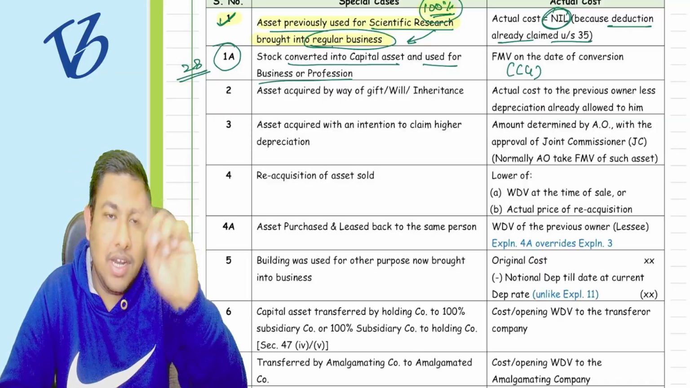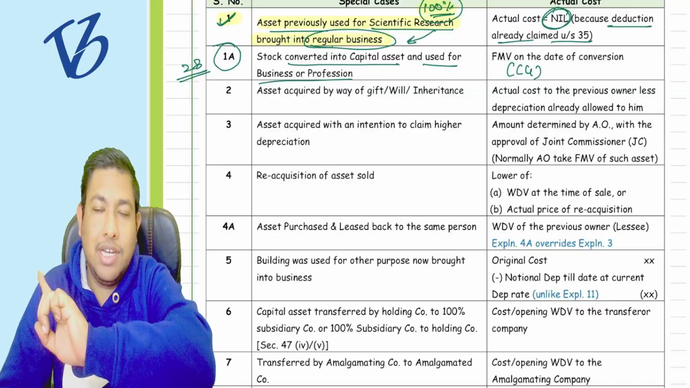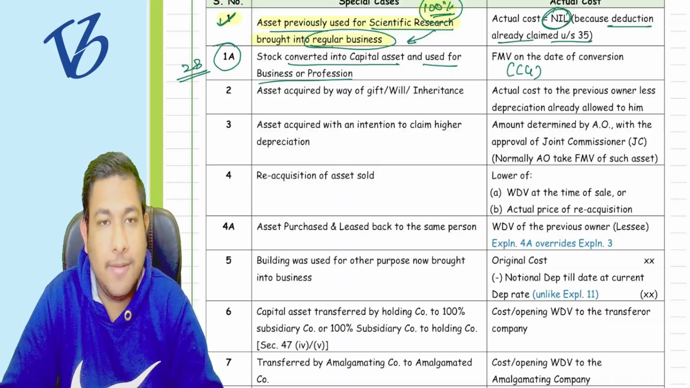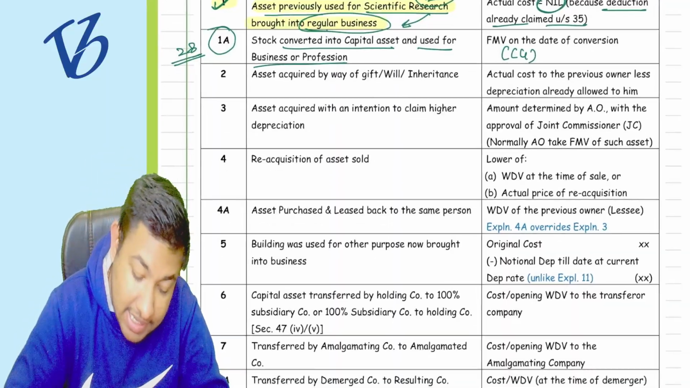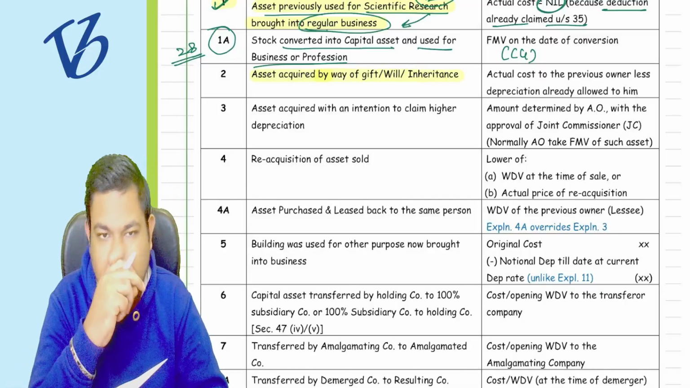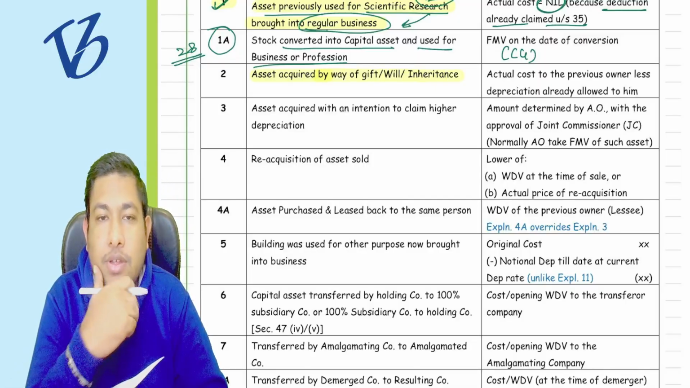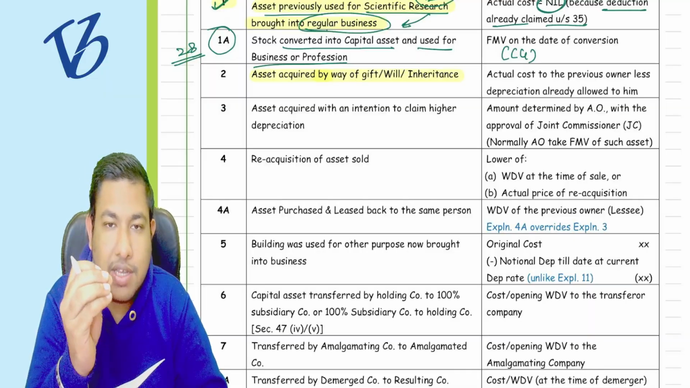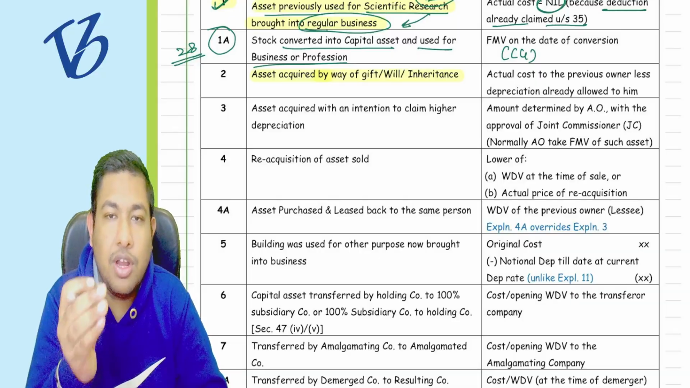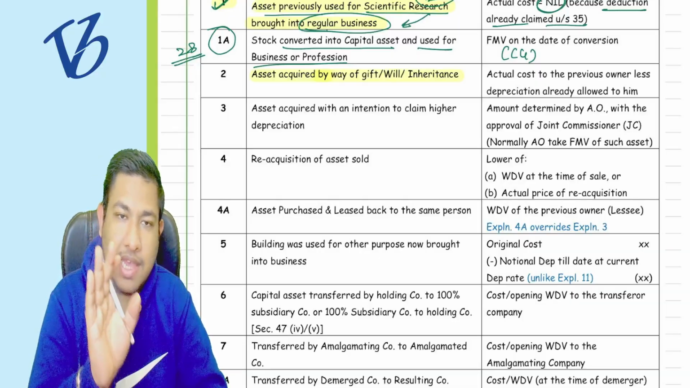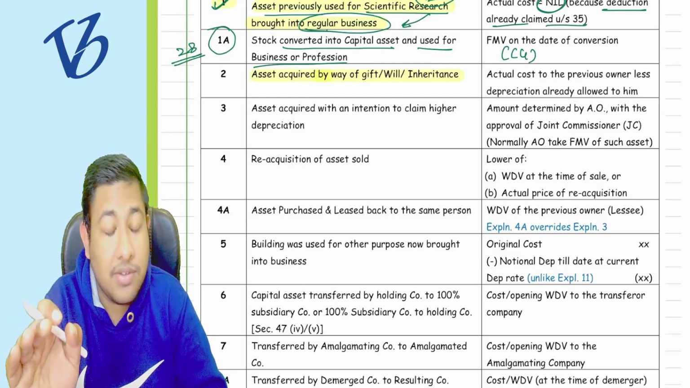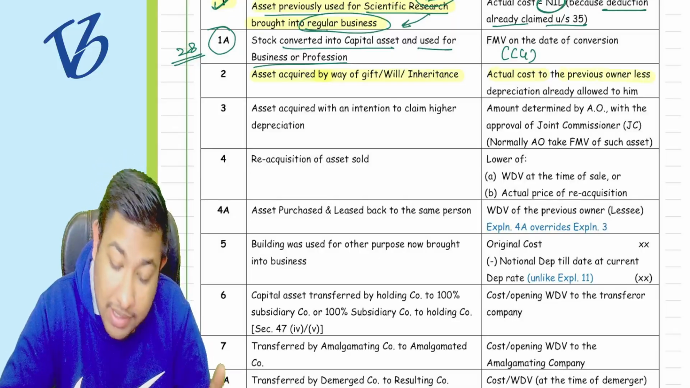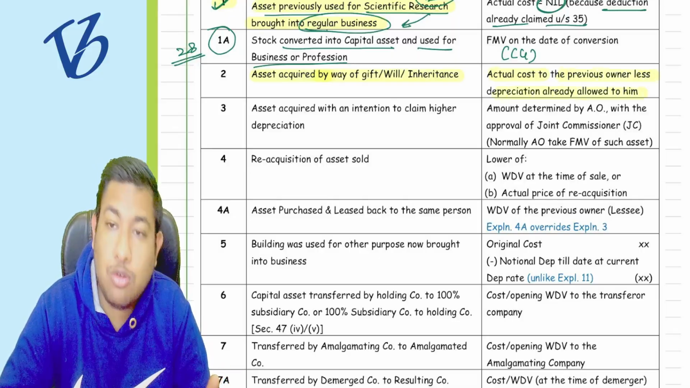Then we'll interlink all those provisions, so that after reading the particular provision of capital gain, you see this part is complete, this part is complete. Now, asset acquired by way of gift, will or inheritance. If your father gives you some asset as a gift, or in a will or inheritance, and you put that asset to use in your business, then the actual cost to your father, less depreciation allowed to him.